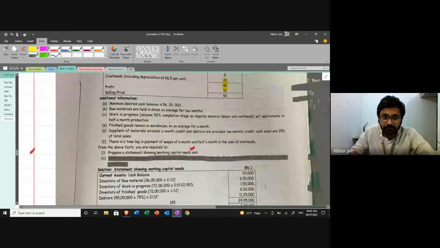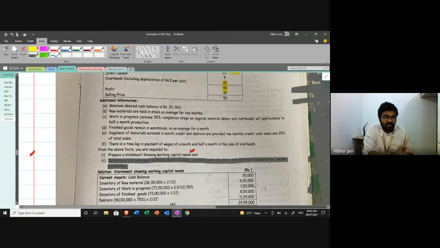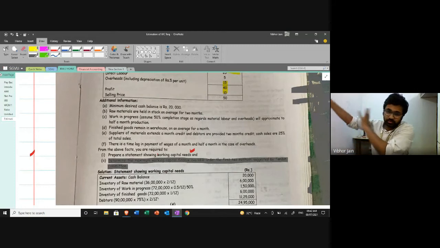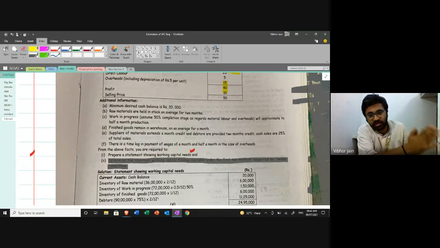Next, they're saying that the raw materials are held in stock on an average of 2 months. So if you can imagine how this is going to work: I order raw material, they stay in my godown for 2 months, then they go for production, then they become work in progress. After work in progress for 1 month, they become finished goods and they're sold. So raw material is lying around in my storage for 2 months.